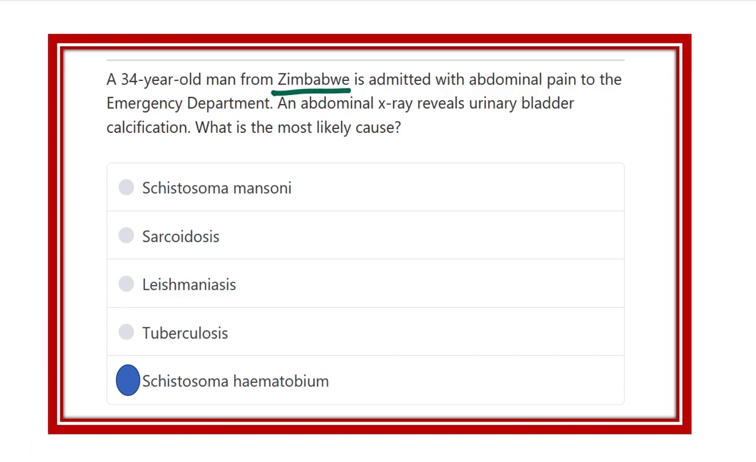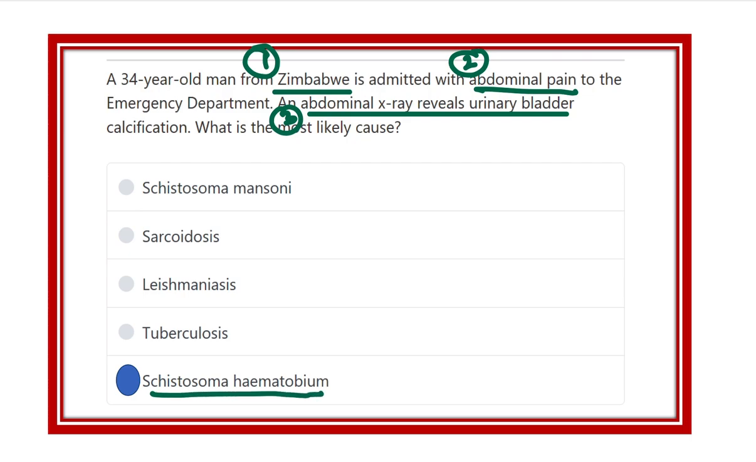The patient is from Zimbabwe, that means Africa, and presents with abdominal pain, and the abdominal X-ray reveals urinary bladder calcification. These three are in favor of Schistosoma haematobium. Other options here, such as Schistosoma mansoni, are present in the gastrointestinal tract.